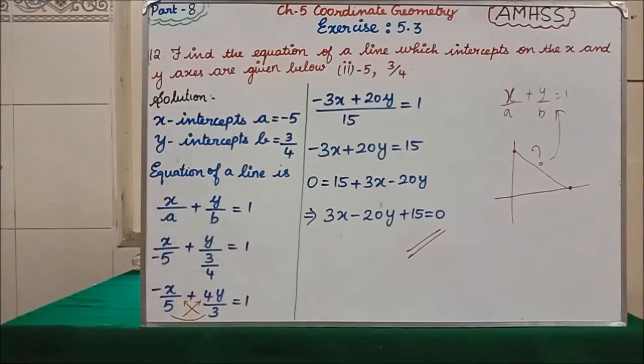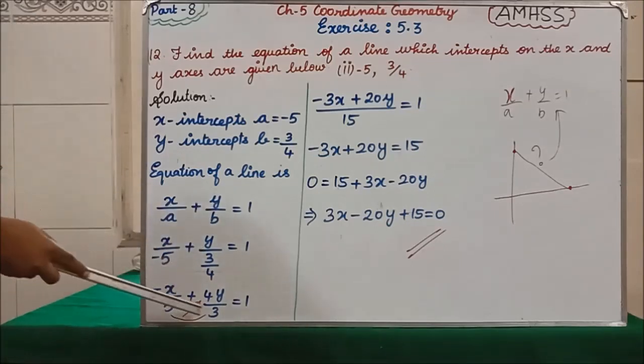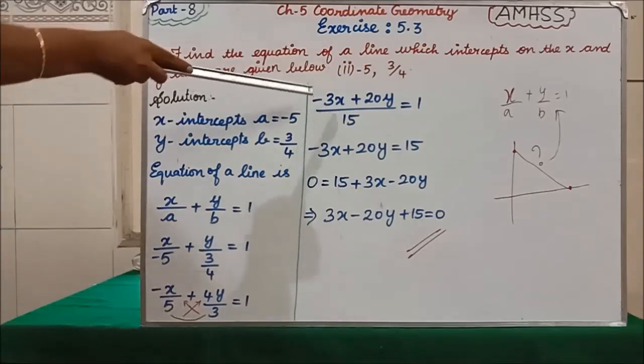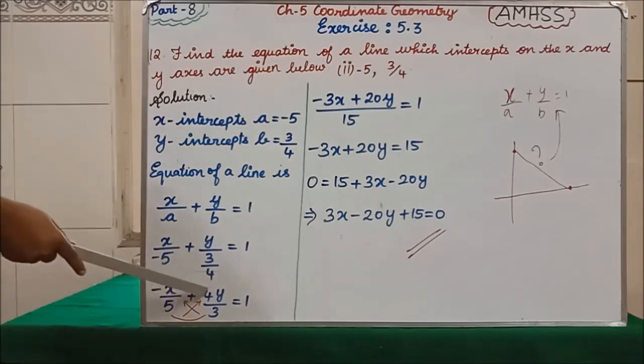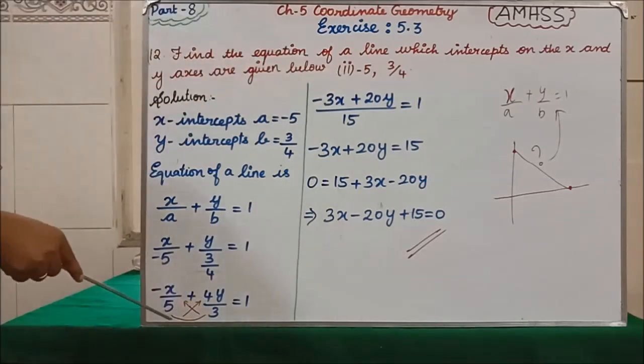The next step, this 3 by 4 will become its reciprocal. Reciprocal means it will become 4 by 3, because for a fraction, if you have another fraction, it will become the reciprocal. So now we cross multiply. 3 into minus x is minus 3x. 5 into 4y is plus 20y, and 5 threes are 15, equal to 1.